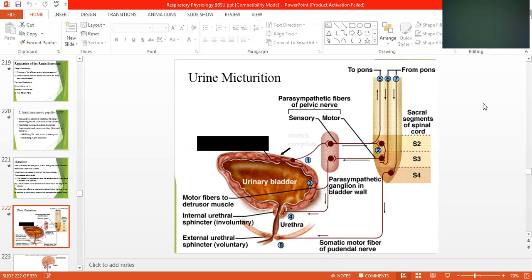involuntary. This sphincter controls the release of urine from the urinary bladder. Then it will go through the urethra and come to the external urethral sphincter, which is voluntary. When you want, you can. When you feel the desire, you just go to the washroom and the urine will come out. The somatic motor fiber of the pudendal nerve. The pudendal nerve is given in this area, which provides innervation to the sex organs as well as to the urinary bladder.